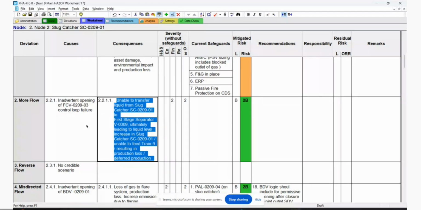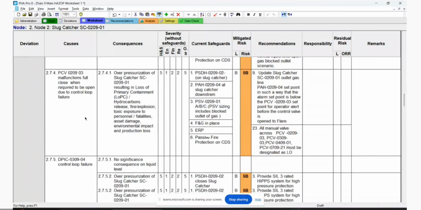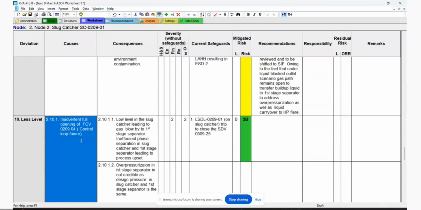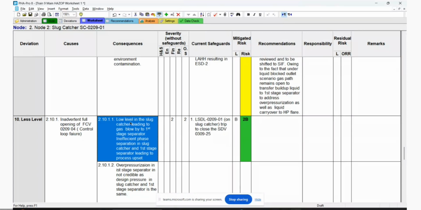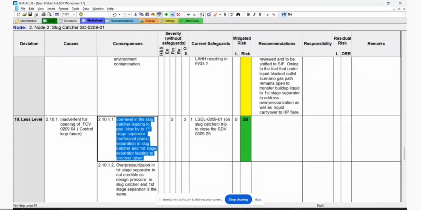You check the secret. To level, go to level, low level, LSDL. Pressure, more, less level, and inadvertent full opening of 020904, but this will become actually 02, right? Yeah, this one, low level in slug catcher leading to gas blow by. And this is correct. That is correct.